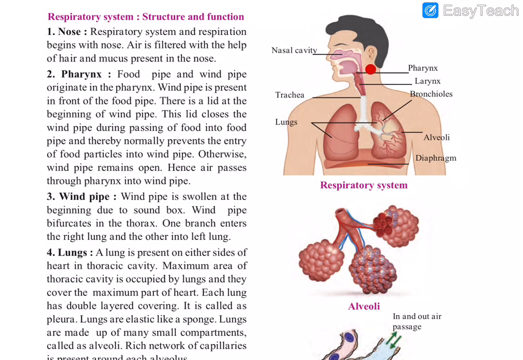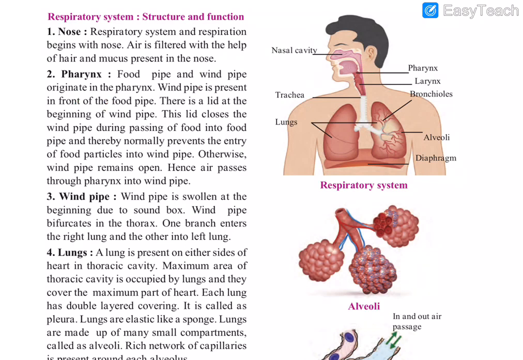So the next one is the pharynx. Pharynx is the opening of the windpipe. The food pipe and windpipe originate in the pharynx, meaning they start there. The windpipe connects to the lungs, for the passage of air only, and the food pipe is for the passage of our food to the digestive system, that is, to our stomach.